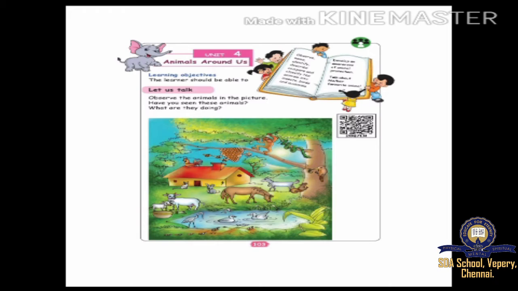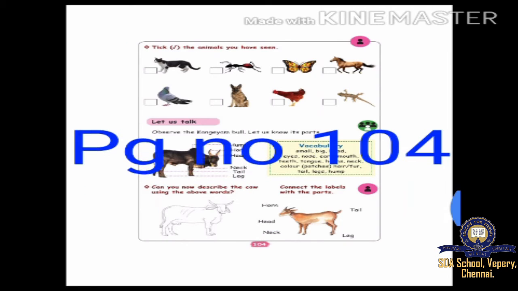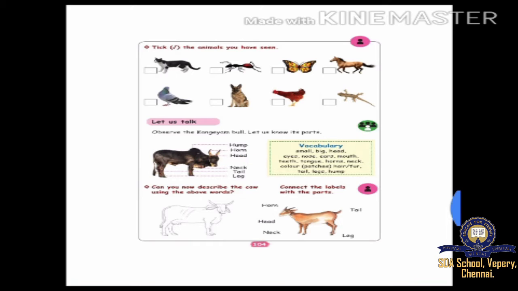Okay, now page number 104 in your science book. First term science book, page number 104. If I say this class is science, you must take out your science book before itself. Okay, page number 104.